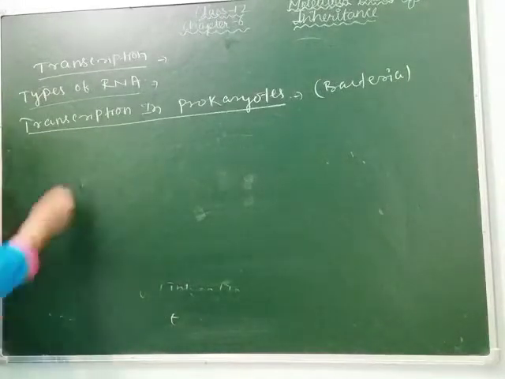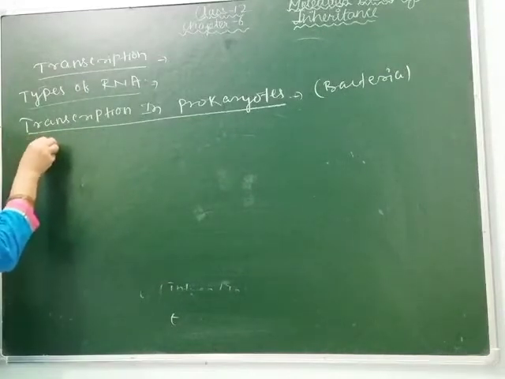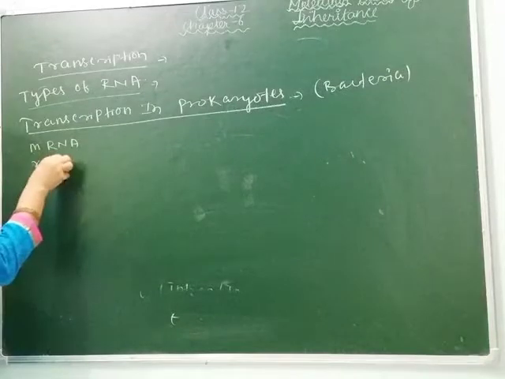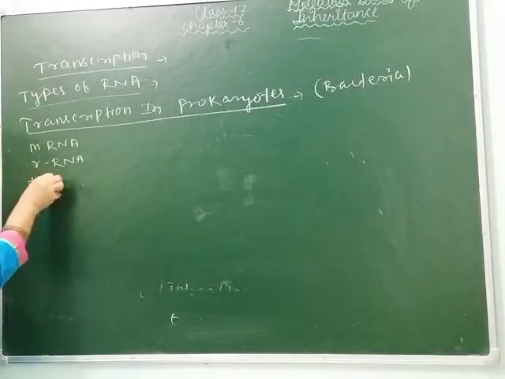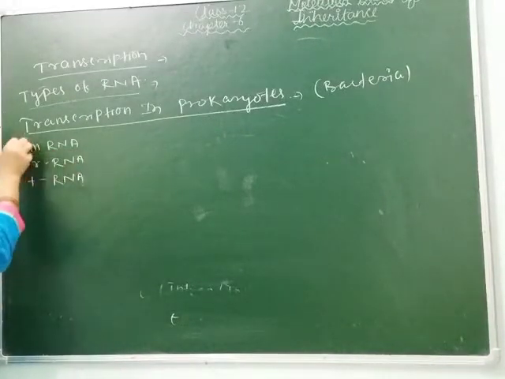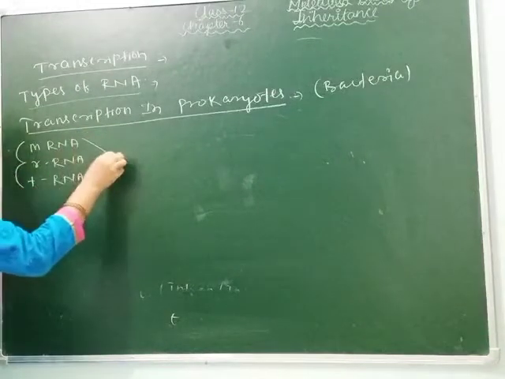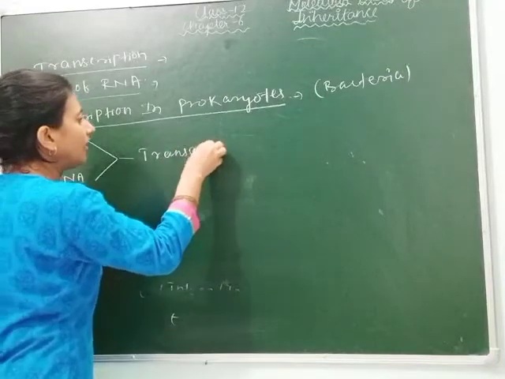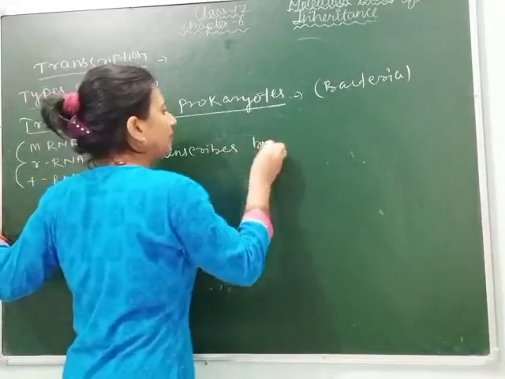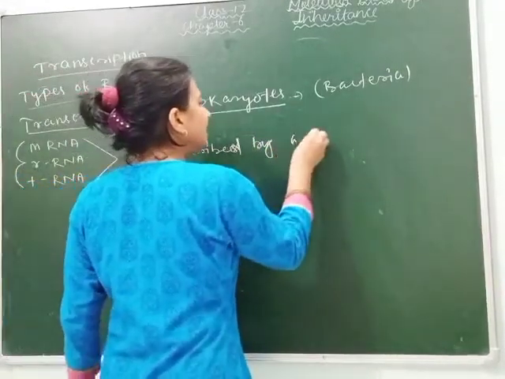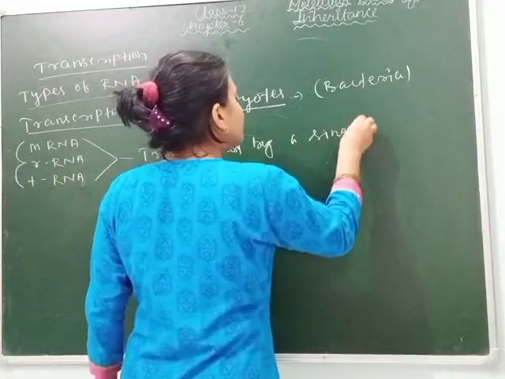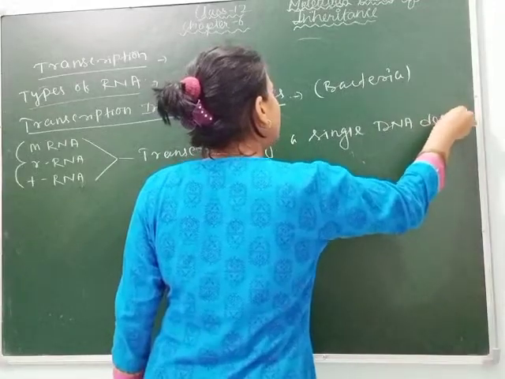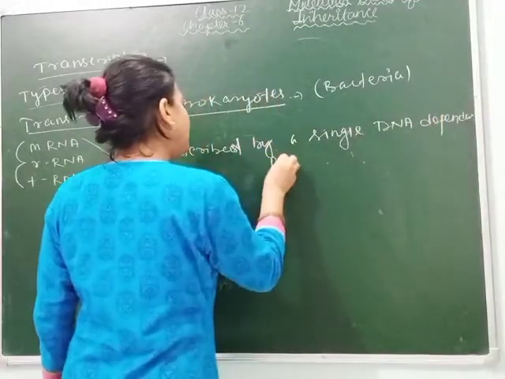As I have told you, mRNA, rRNA and tRNA, all these three RNAs are transcribed by a single DNA dependent RNA polymerase.